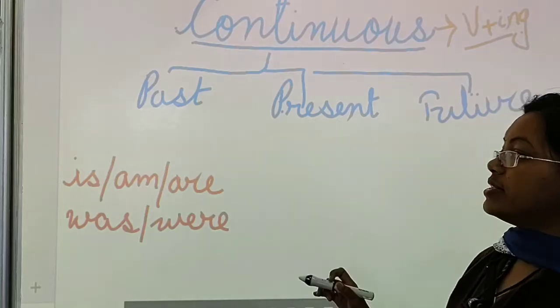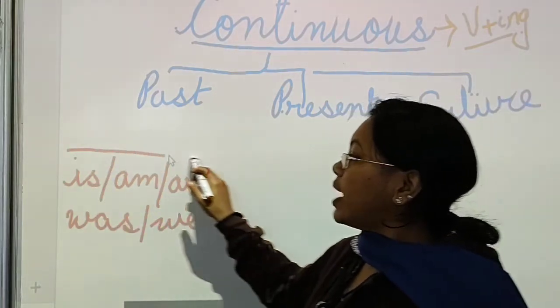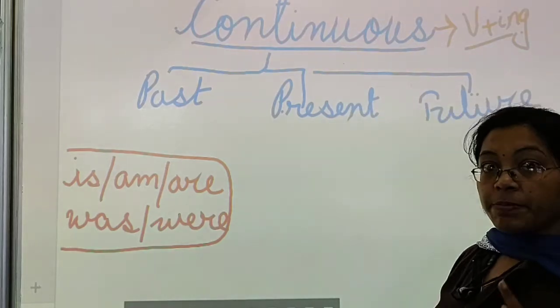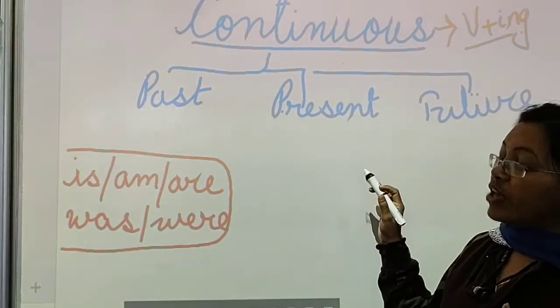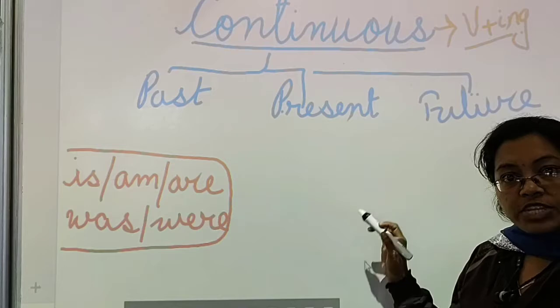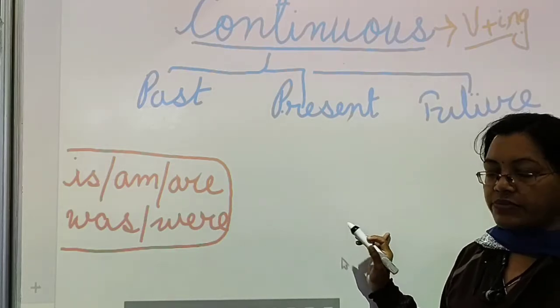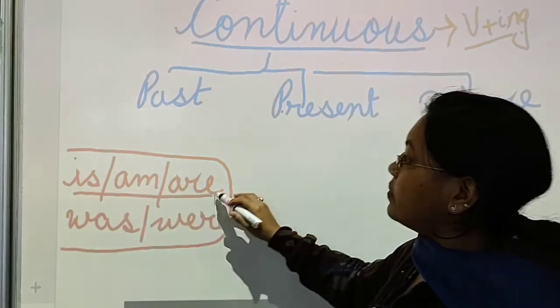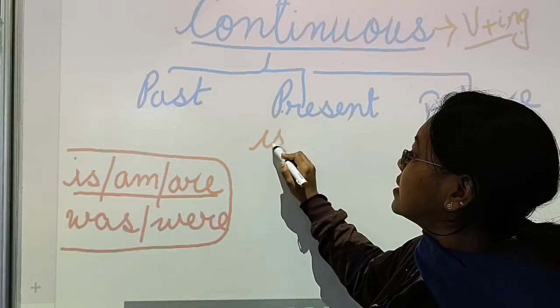Okay, now we know that these are be form words, helping verbs. So where we have to use which verb and how we have to use it, we will see. See, is, am or are will be used in the present tense.